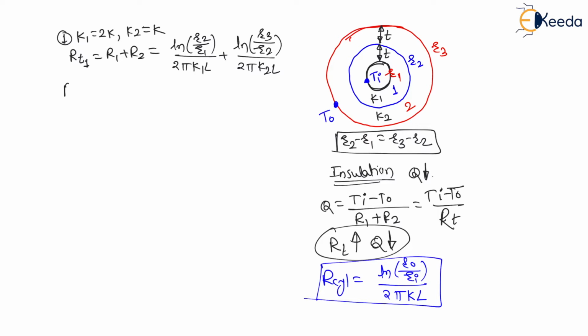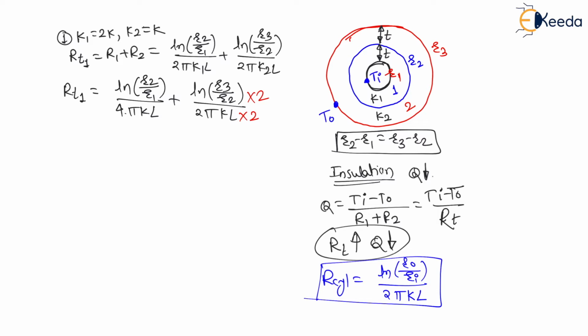So the total resistance in the first case will be equal to ln of R2 divided by R1, divided by 2 pi K1, and K1 is 2K, therefore it becomes 4 pi KL, plus ln of R3 divided by R2, divided by 2 pi K2 L, where K2 is K. Now for the second term, if I divide by 2, I have to multiply by 2 also.